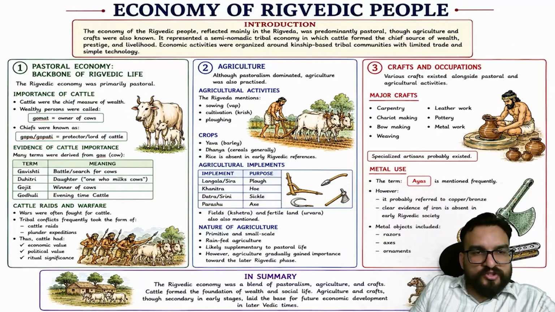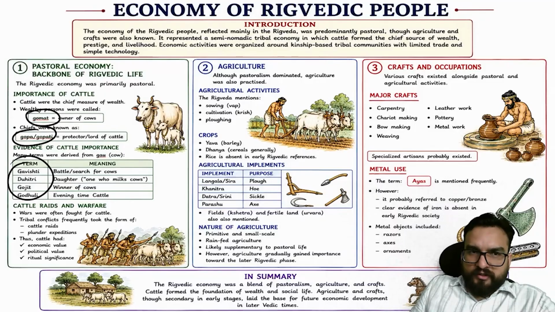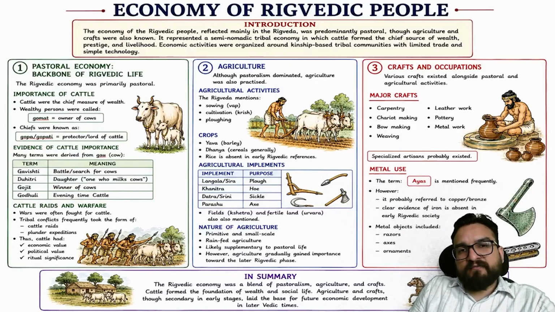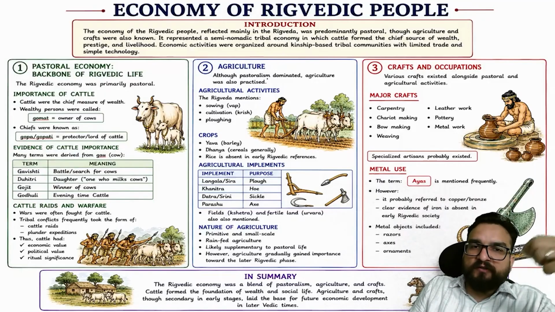Now in optional, you just have to put the evidences found in literature. In your prelims, you just have to remember some of the terms over here. If an easy question should come, then it might be coming from here. So cattle raids and warfare were not native to the Indus Valley civilization, but you will be finding over here cattle raids, plunder, expeditions taking place, right? Then second, they were also practicing agriculture, but that was not their primary occupation, it was secondary.